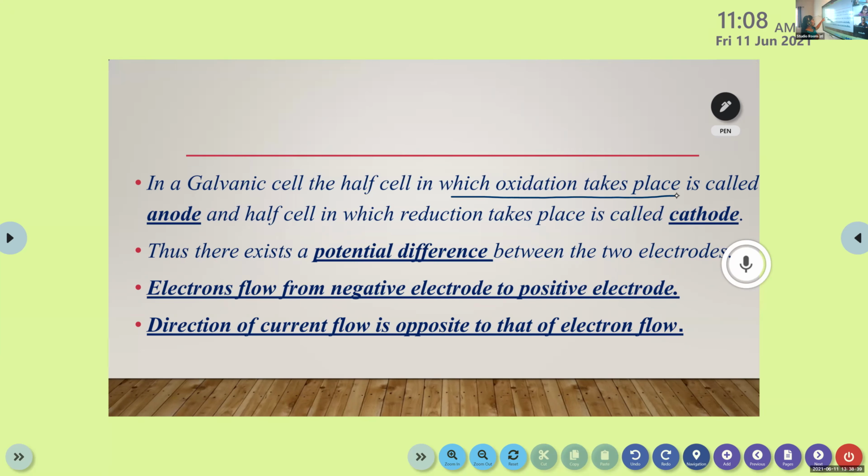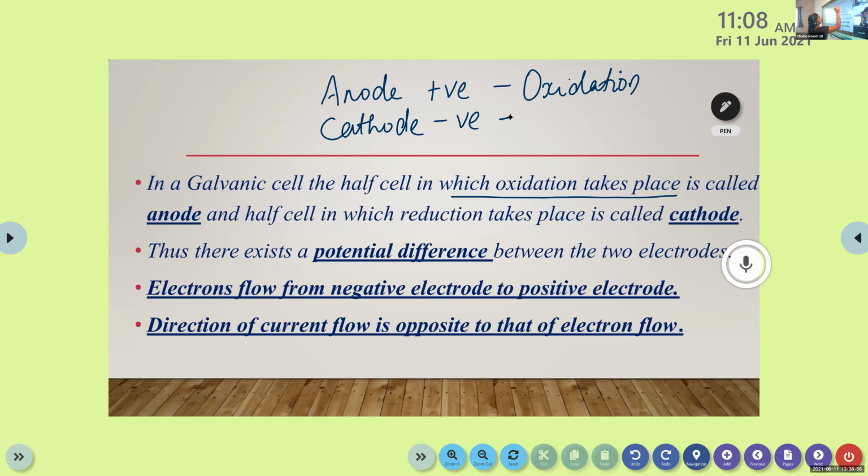So anode is considered positively charged and cathode negatively charged. In anode oxidation takes place, and in cathode reduction takes place.